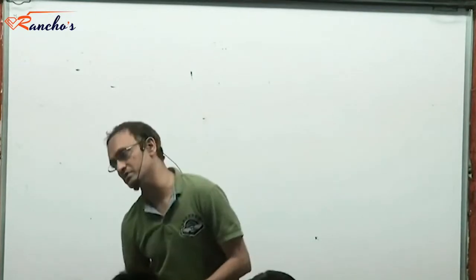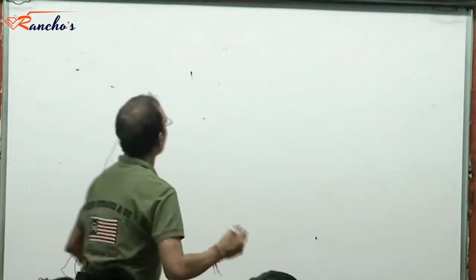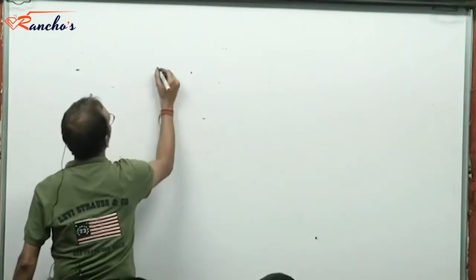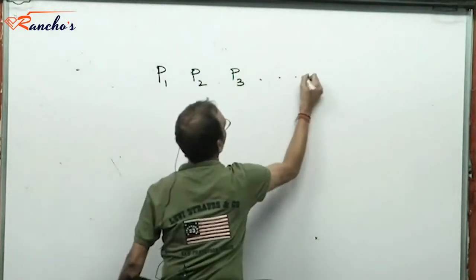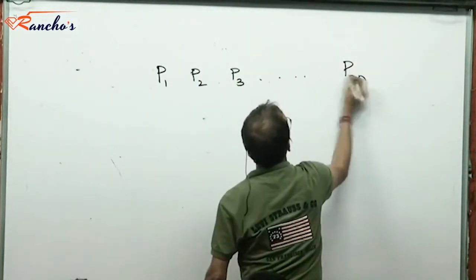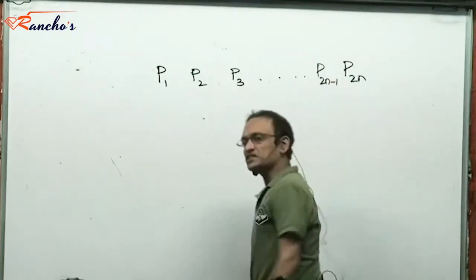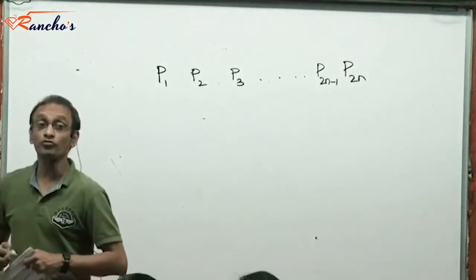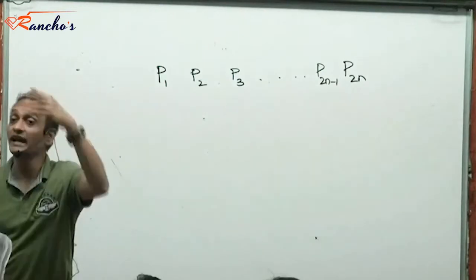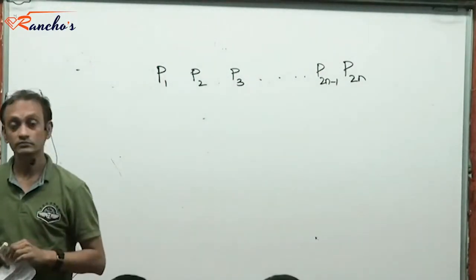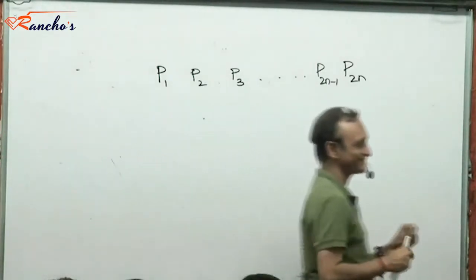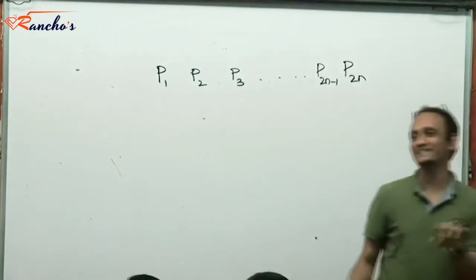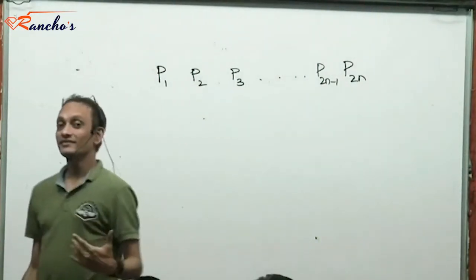The number of ways of dividing 2n people into n couples, right? There are 2n people. These are the 2n people. And you want to find in how many ways can we create n couples out of them? Gender independent. Otherwise the problem will get complex. Okay.